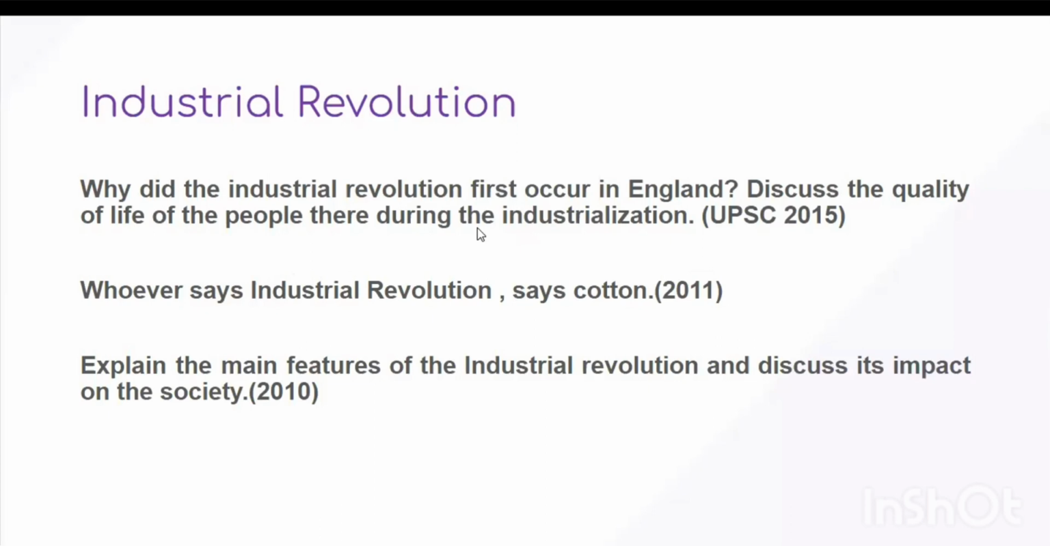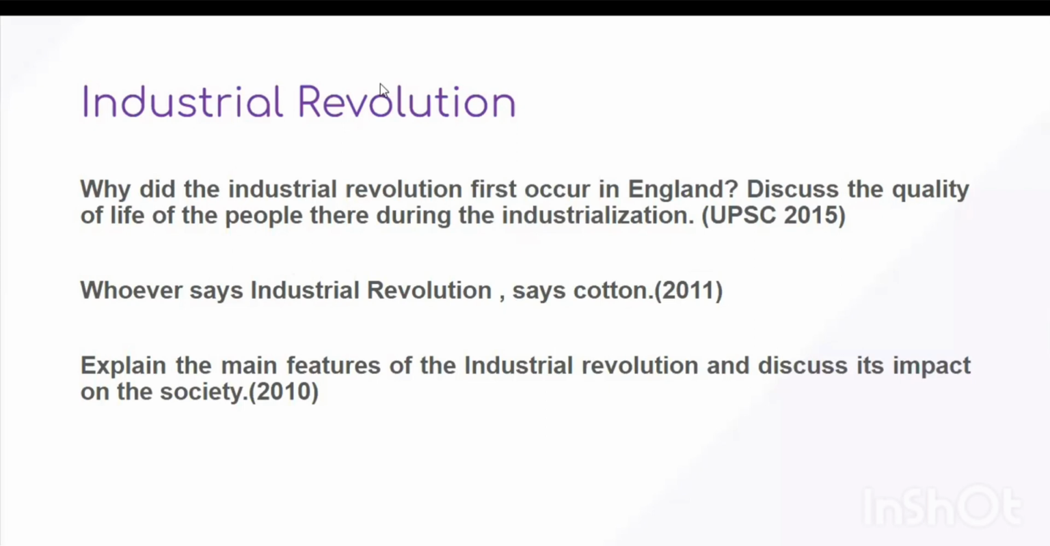It appeared in 2015. Second question is, whoever says Industrial Revolution says cotton. So basically, Industrial Revolution took place in the field of cotton textile industry, and a big series of innovations took place in this industry. So we have to highlight all the important innovations and inventions that took place in the cotton textile industry. You will have to explain the whole list of machinery that resulted into a revolution in the field of cotton textile industry. So that was a question in 2011.